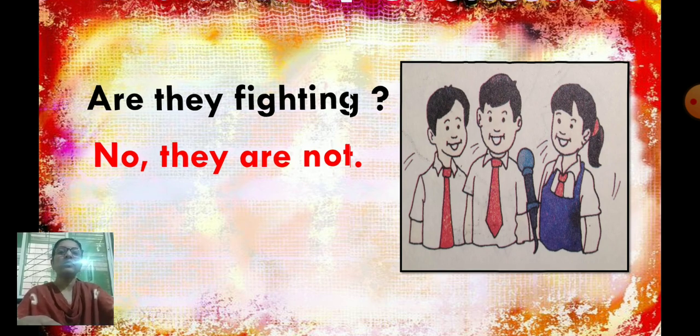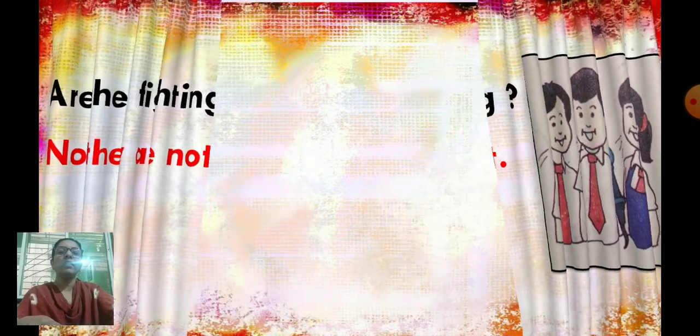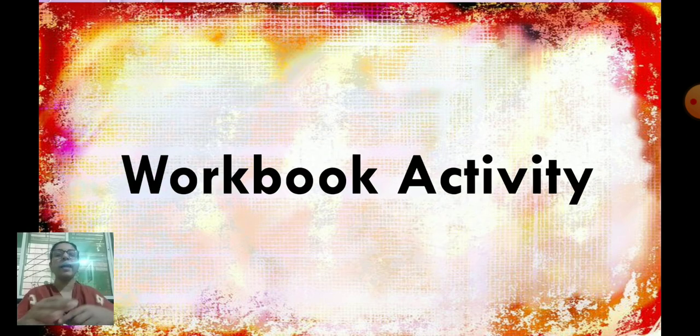Now, you're going to start with the workbook activity. Now you know how to answer using the word yes or no. Okay? Now you are going to take your Active English workbook. Take page number 40.